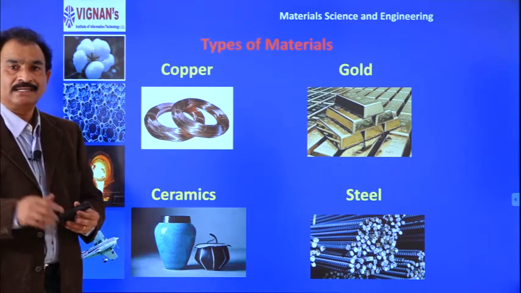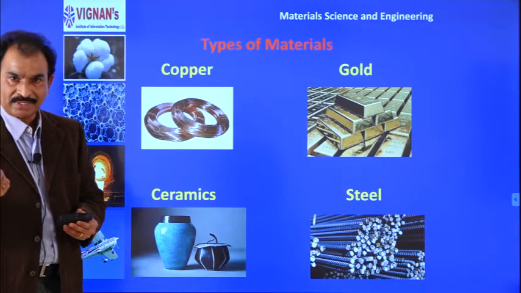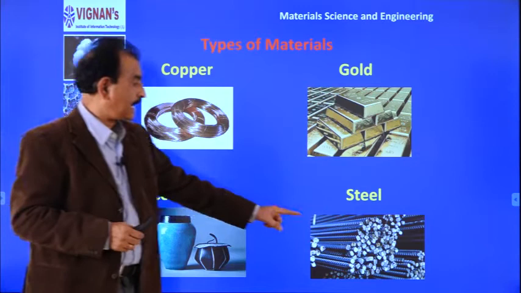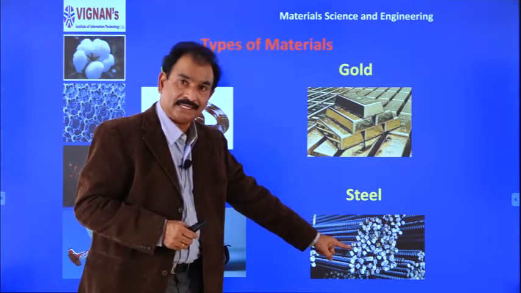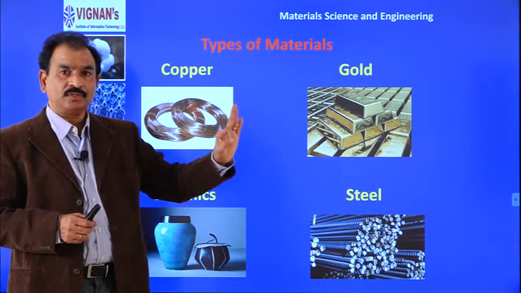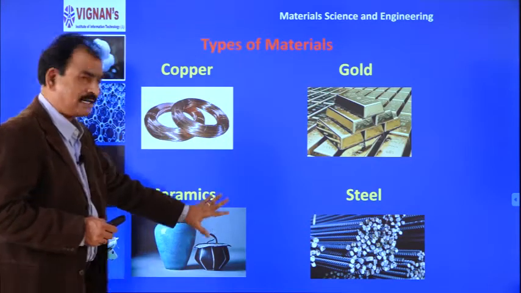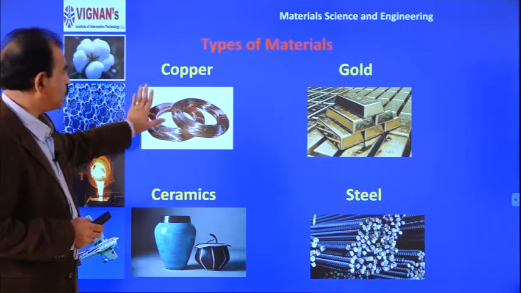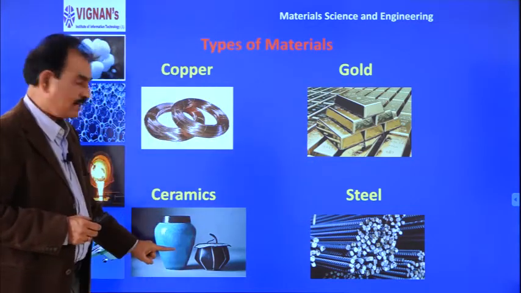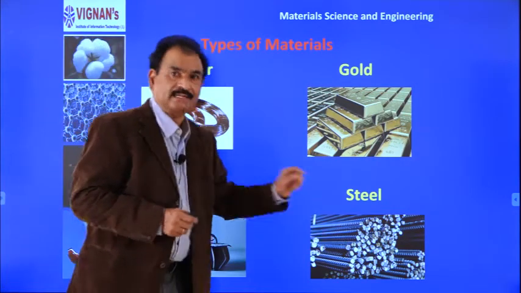Tea cups we use in household purposes are ceramics. Glasses we use are ceramics. Another important material is steel. Steel is, as I told, the maximum used material in society. These are the common materials. Just to make you understand, I am showing these figures: copper wire, gold blocks, pottery or ceramic material, and steels.